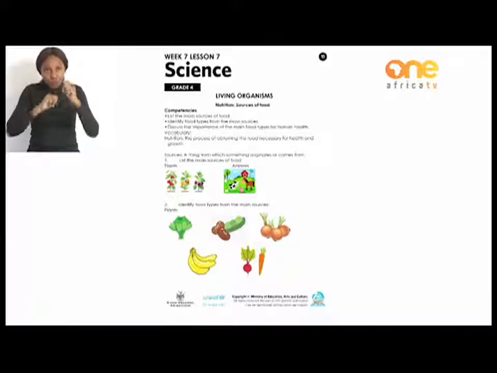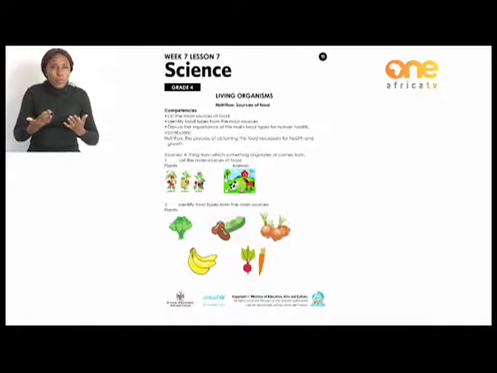The second word is source, a thing from which something originates or comes from. Okay, so the source of something is something that starts something else. Okay, good. So let's start with today's lesson.